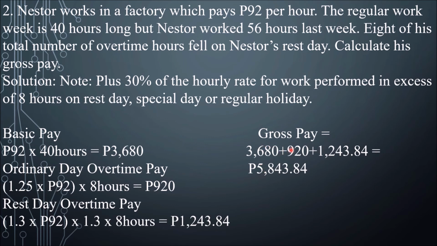For the gross pay, we need to add 3,680 plus 920 plus this. The result is 5,843.84. So that's the gross pay.